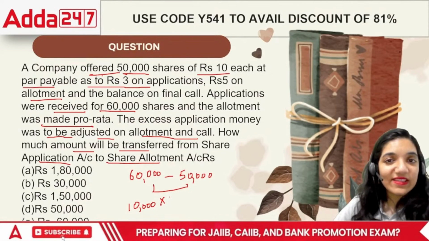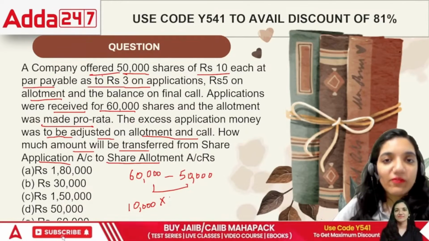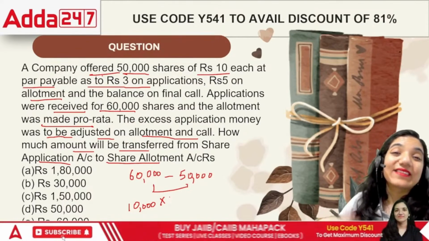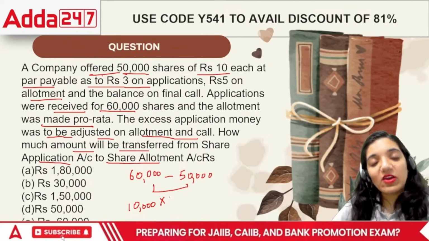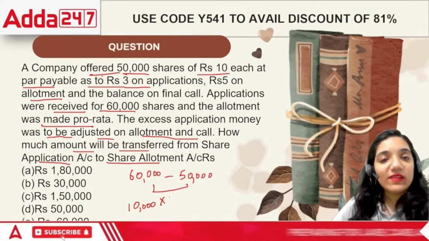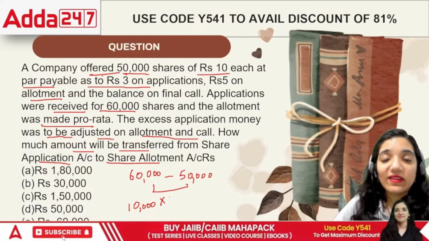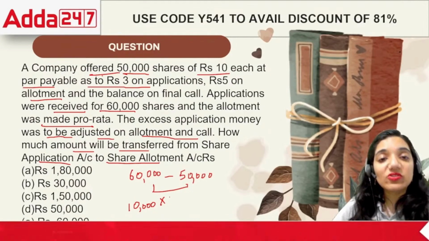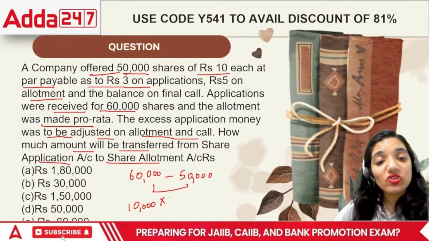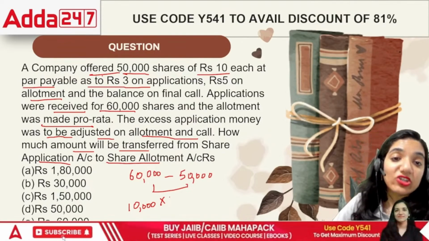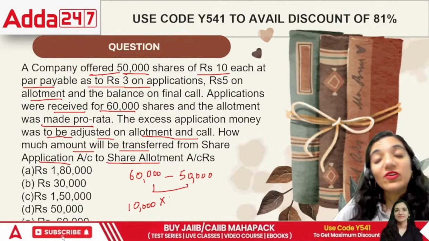So we got 60 out of 6,000. We said we can give you only 50,000 shares. So whatever excess is there, what to do with that? They said we are just paying the application right now. After this, we have to pay allotment, then we have to pay the first call, then the final call. Even if we have paid excess today, later on you will be asking about the next installments as well. Why don't you adjust the money that we gave today for the future payments?